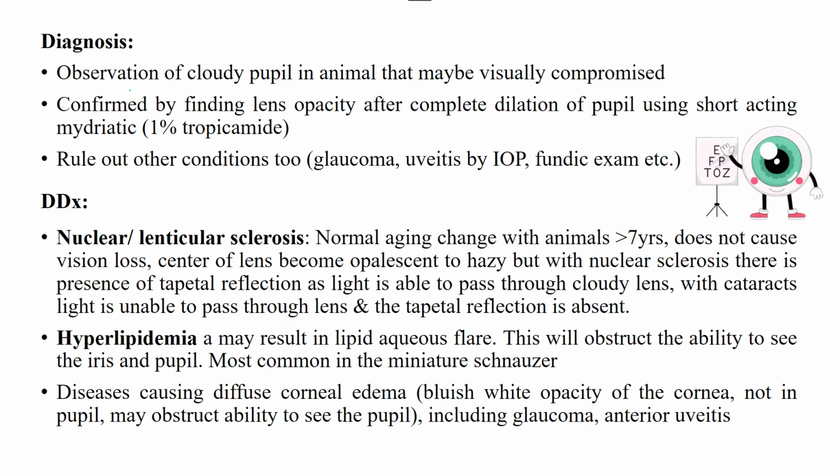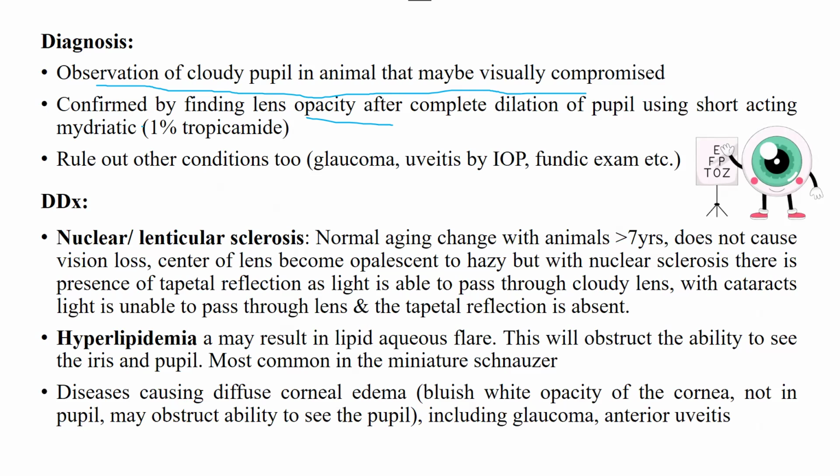Then we are having the diagnosis. For diagnosis, observation of a cloudy pupil in the animal that may be visually compromised. You can confirm by finding lens opacity after complete dilation of the pupil using a short-acting mydriatic. So first was just seeing the cloudiness or opacity of the eye. Second is to place eye drops, topical tropicamide, or you can use any other mydriatic. Basically, they will dilate the pupil,